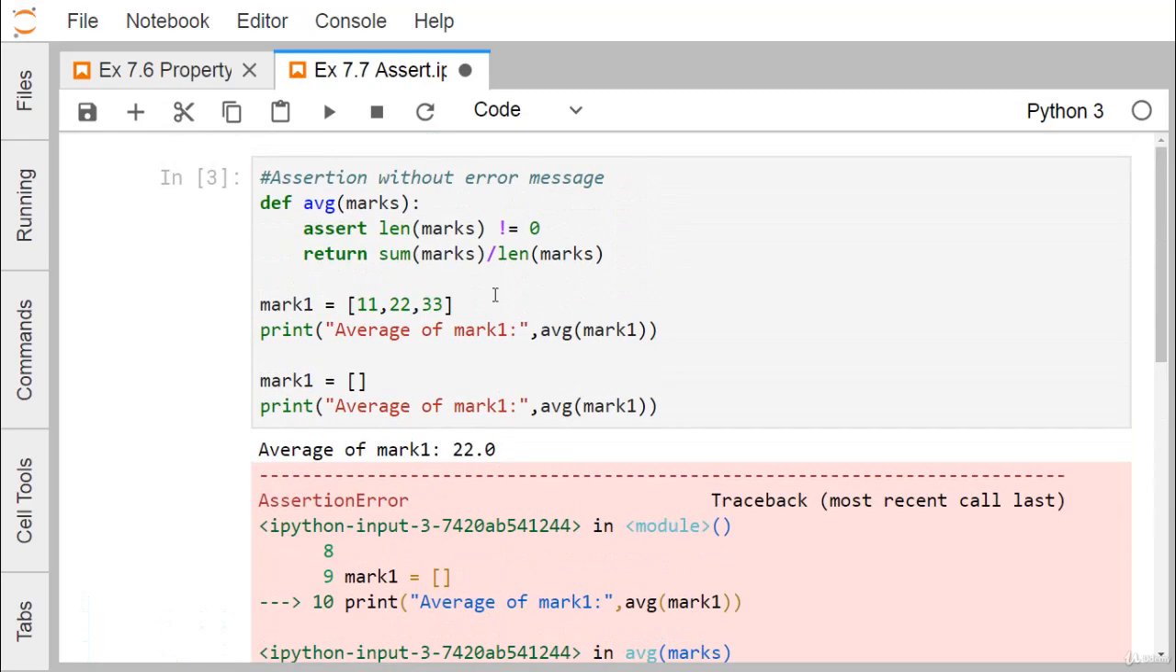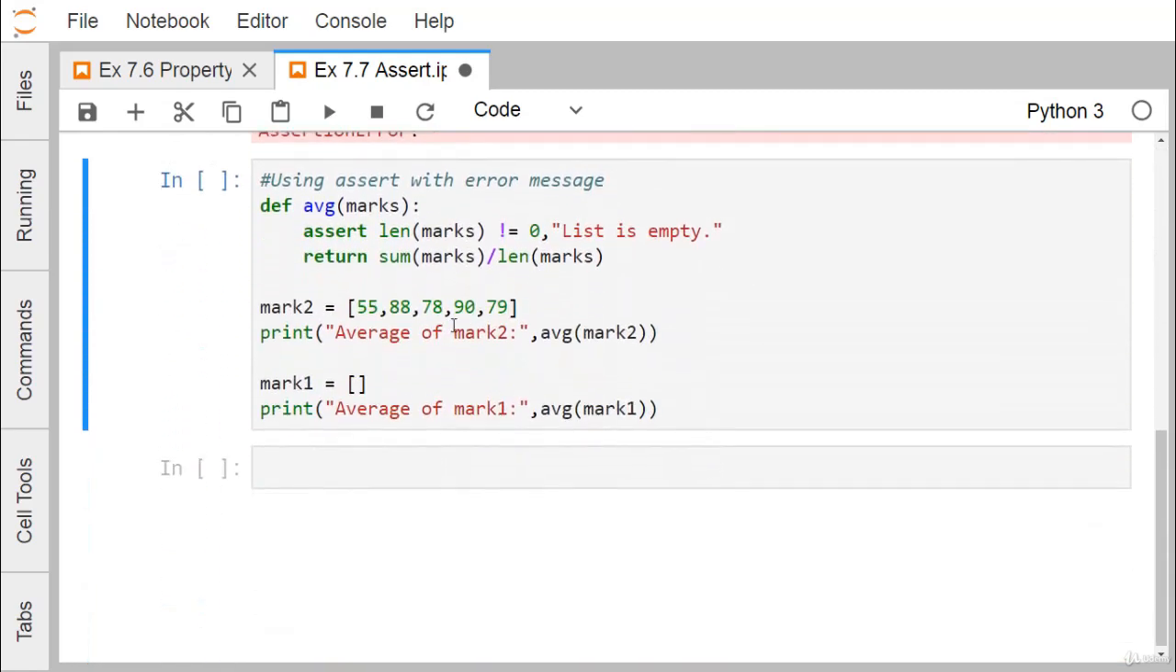Not only throwing the assertion error, you can also put some error message. So let us go for that. Here you see, assert length of the marks is not equal to 0, with the message list is empty. When the condition is true, that means the length of marks is not equal to 0, that means the list is not empty. In that case, it will produce true and go to the next line without any interruption. Otherwise, the assertion error will be obtained and this message will get printed.